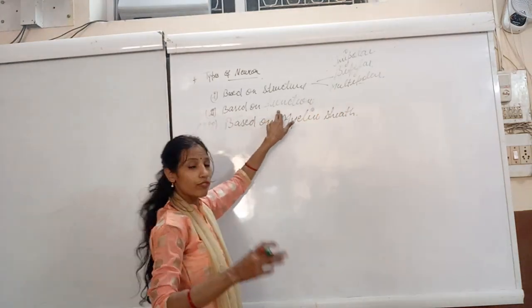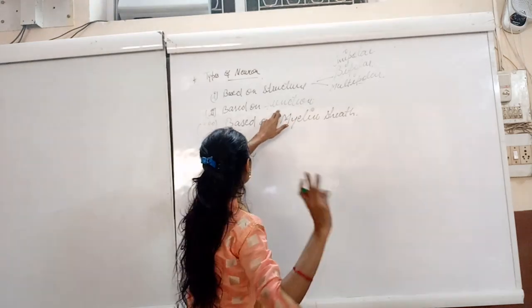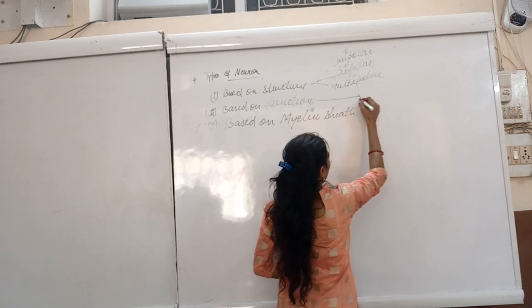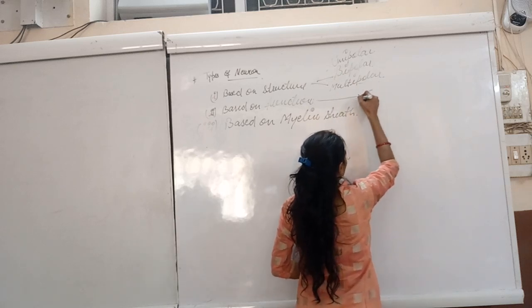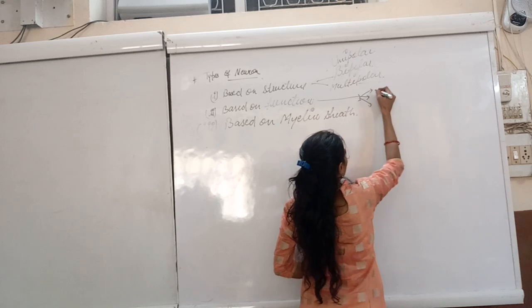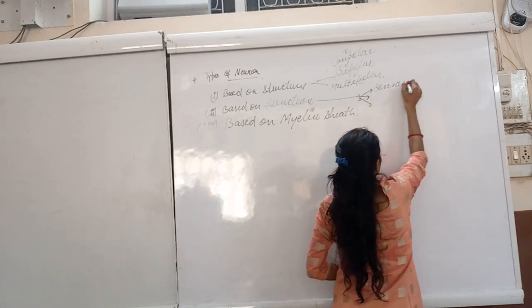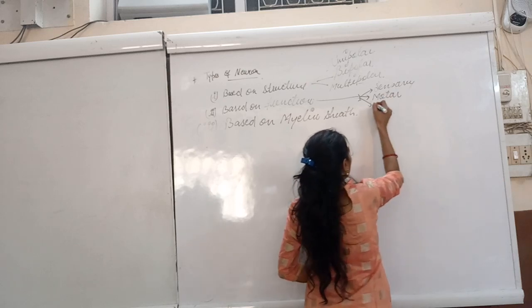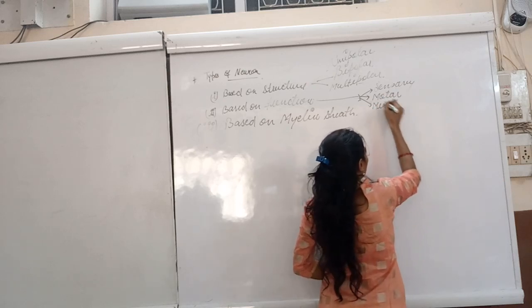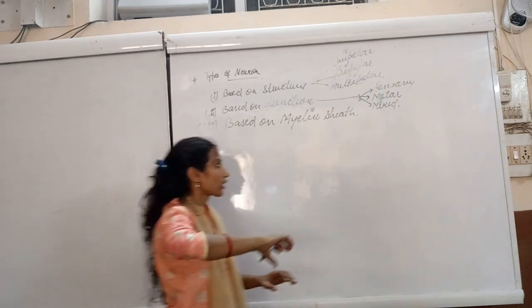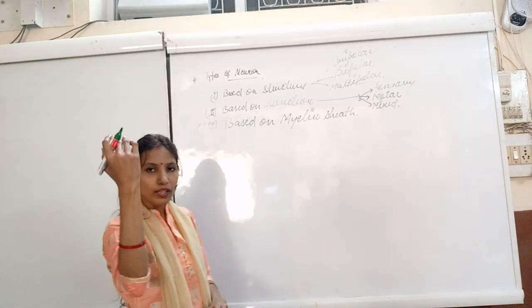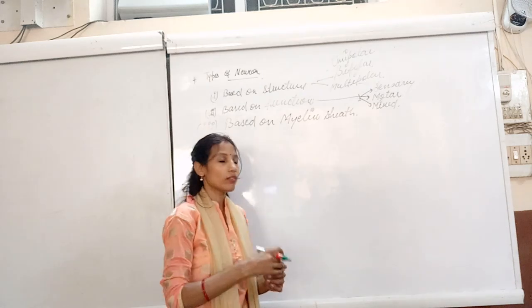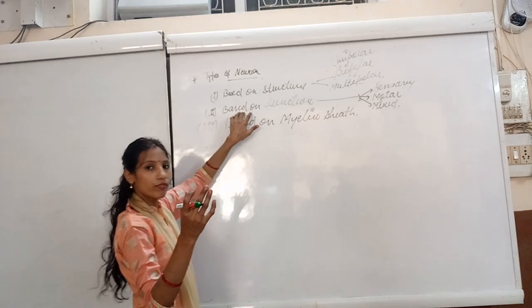Then, based on function, they are again categorized into three main categories: sensory, motor, and mixed. The one just carries the impulse to the brain. The second carries the message or impulse from the brain. Right? So it is all about the function.